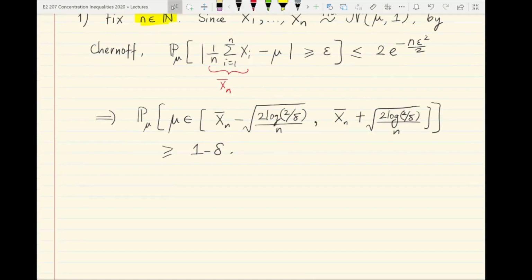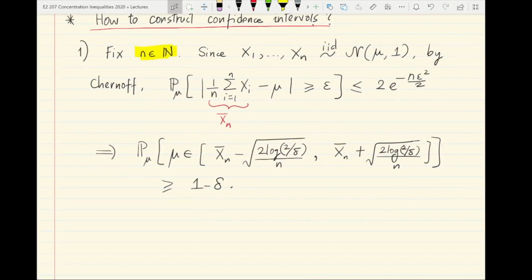Okay, so if there was a stopping rule that decided always to stop at time small n, so never stop before that or after that, so a stopping rule that always stopped trivially at time small n, then this interval, with left endpoint ln and right endpoint un, would be a valid confidence interval at that specific time small n. Okay, so this is a 1 minus delta confidence interval.